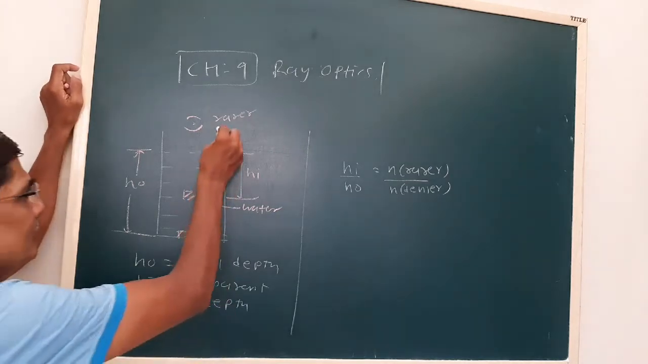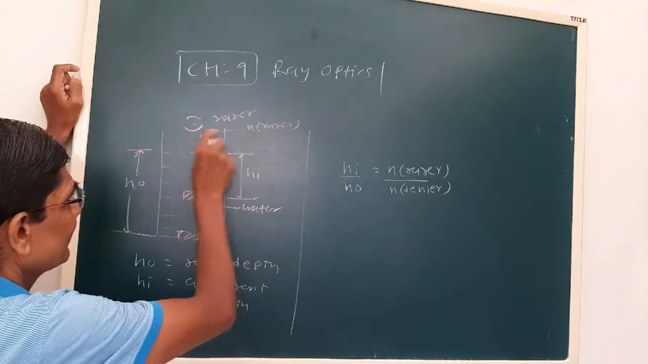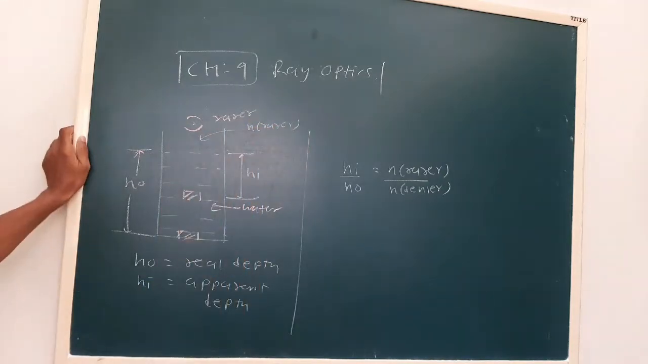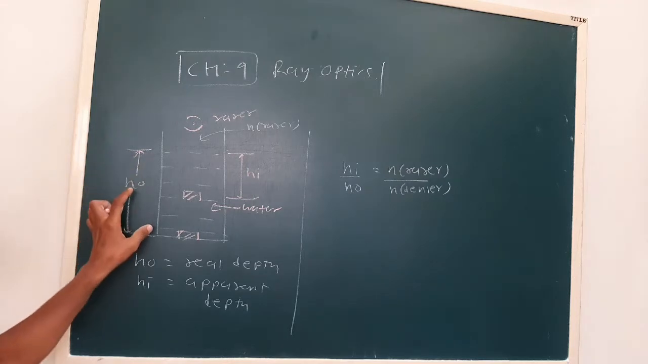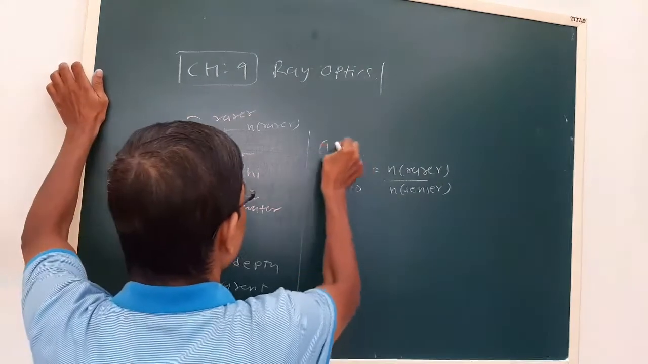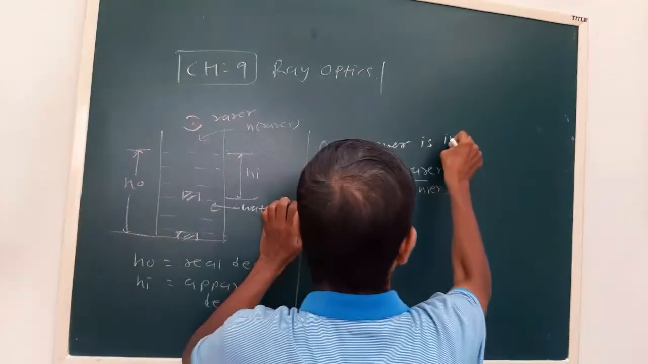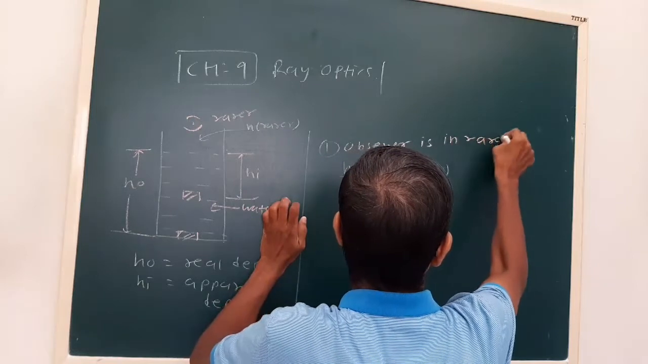See, n rarer is the refractive index of the rarer medium. Suppose here we are in air, so it will be the refractive index of air. Now water is filled, the denser will be water. So here what we have seen is the observer is in a rarer medium.